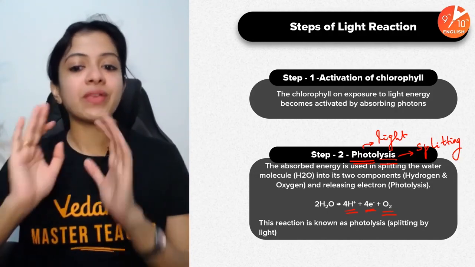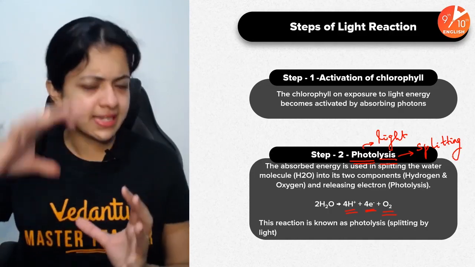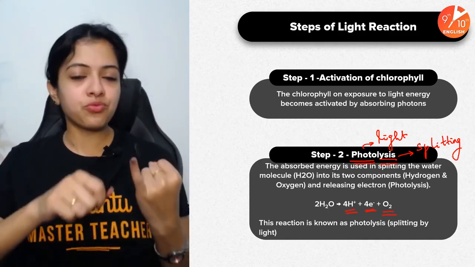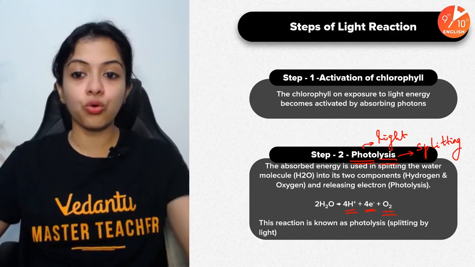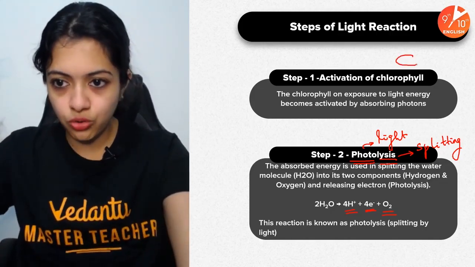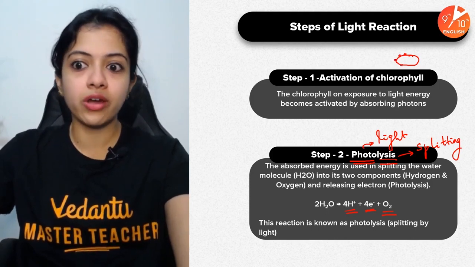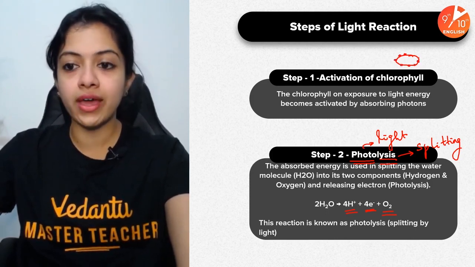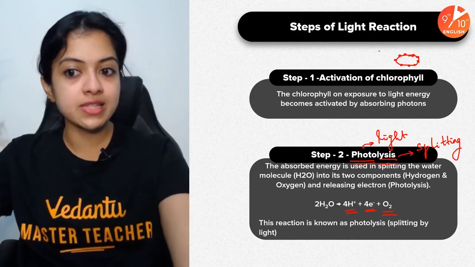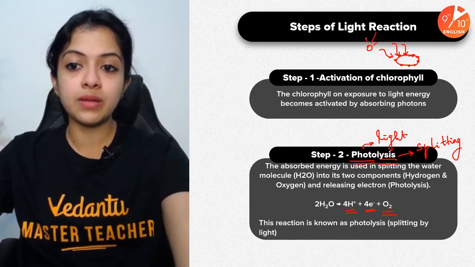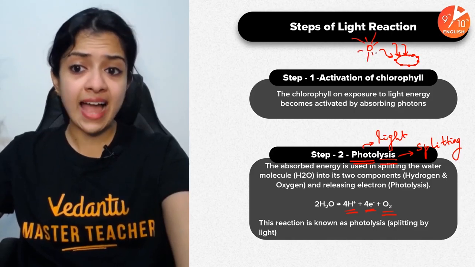So yes, this is it. Slow and steady. We've just gotten started with light reaction. Step 1 in light reaction is activation of chlorophyll. What is this activation of chlorophyll? Remember, we are talking about one single thylakoid. Along the membranes of the thylakoid, there are chlorophyll molecules. And upon exposure to the sun's energy, these chlorophyll molecules get activated.